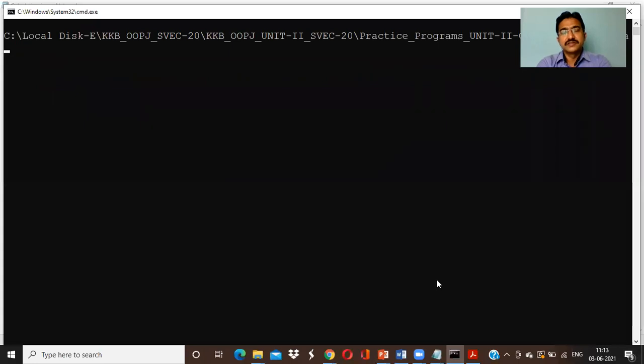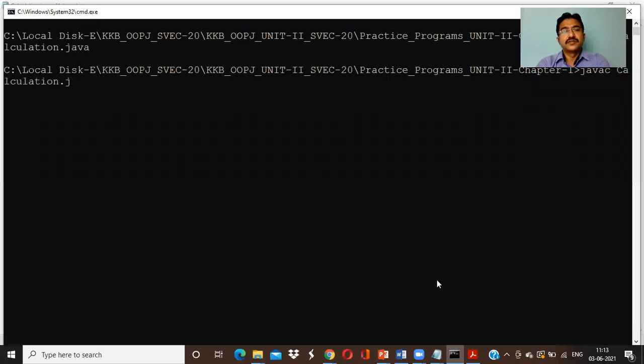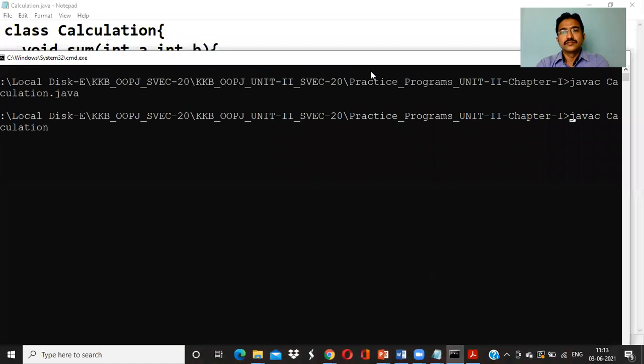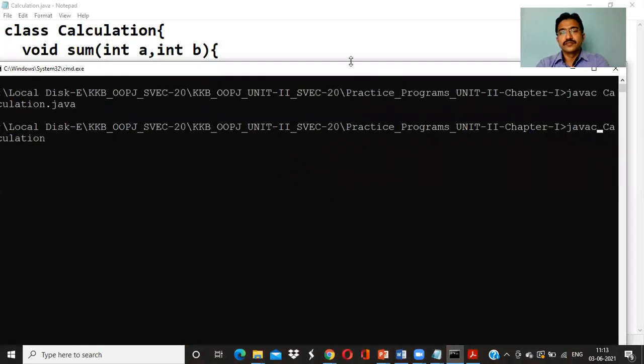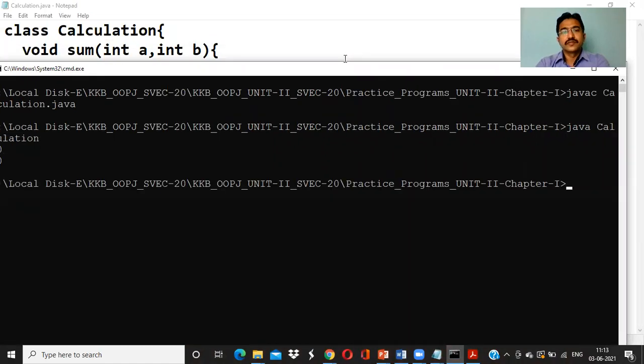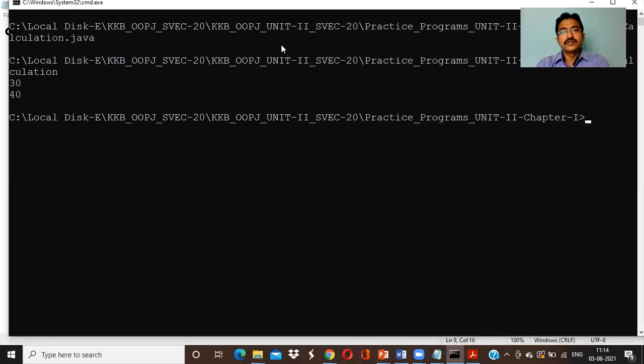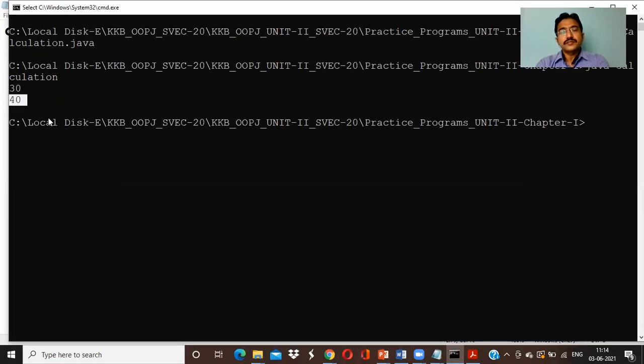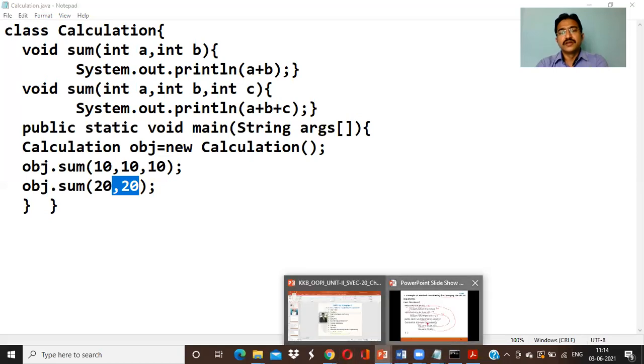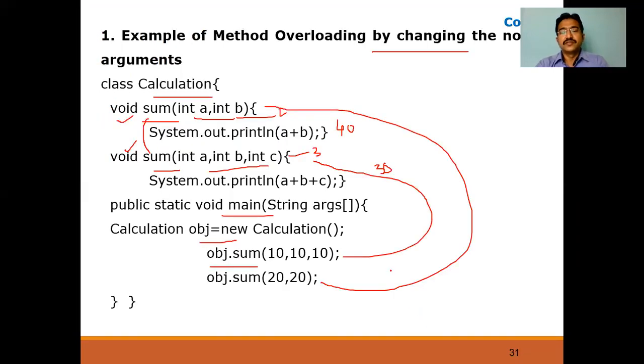javac calculation.java. No errors. It runs the program. Now see, 30 and 40. Okay, so that's about the first type, changing the number of arguments.